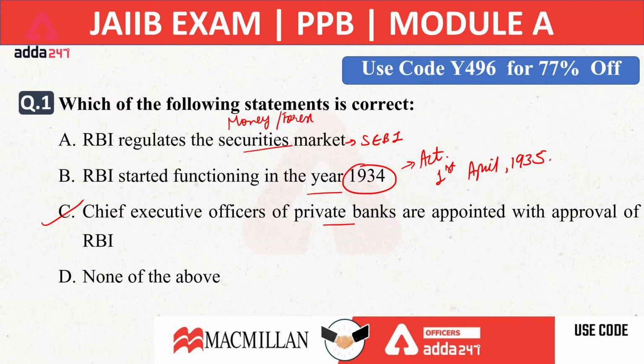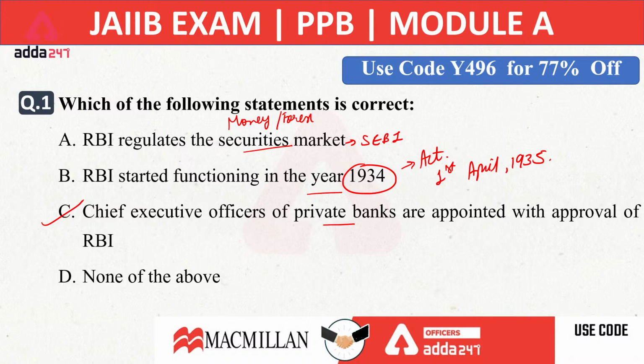Good morning, Vishnu. Mayank, it can't be B because in 1934 RBI had not started working. The RBI Act was introduced in the year 1934 and RBI started working from 1st April 1935.